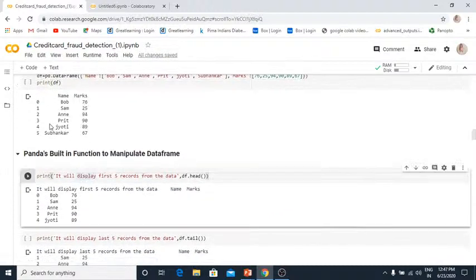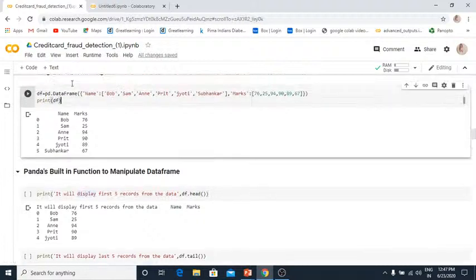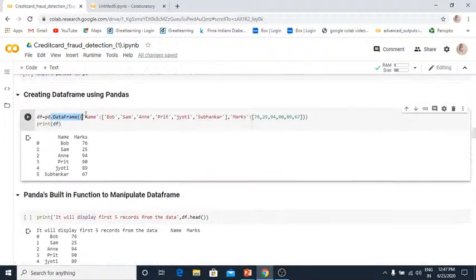First let me show how we can create a data frame. So you can see pd.DataFrame, name, then I use Bob, Sam, Annie, Prit, Jyoti, Suvankar, and then the marks is 76, 25, 95, 94, 90, 89, 67. Let me print it.